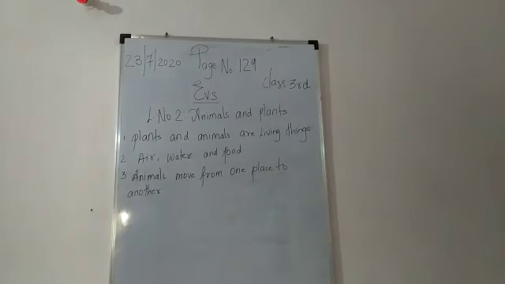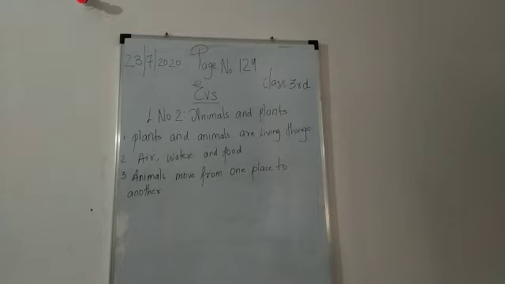You have seen a cow, it works in a farm. So, they move from one place to another. You see the birds, they fly in the sky. You see a fish, it continuously swims in water. So animals move from one place to another.